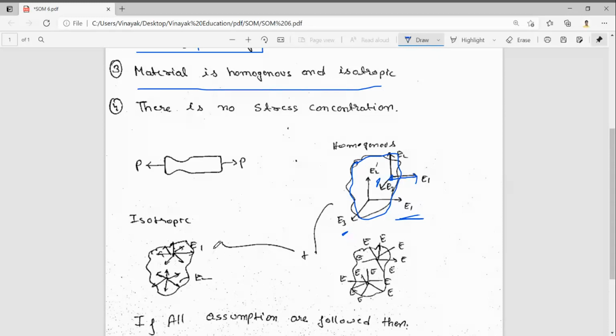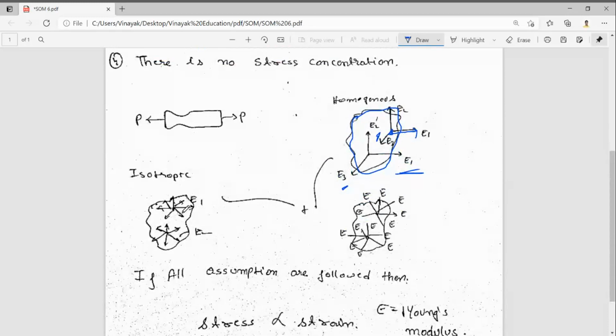What is meant by isotropic? Isotropic means that at any point in the body, the property is the same in all directions. If you take this point, in all directions the property will be E1. If you take another point, it will be E2, not the same as the first, but at that point all directions are the same.